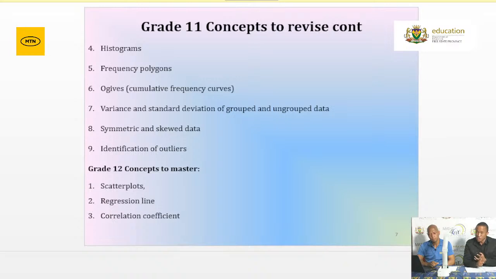We have negatively skewed, which can also be referred to as skewed to the left. We also have symmetrically skewed. We also have skewed to the right, which can also be referred to as positively skewed, particularly when analyzing how data is distributed in a given scenario on your box and whisker as well as your cumulative frequency graph.